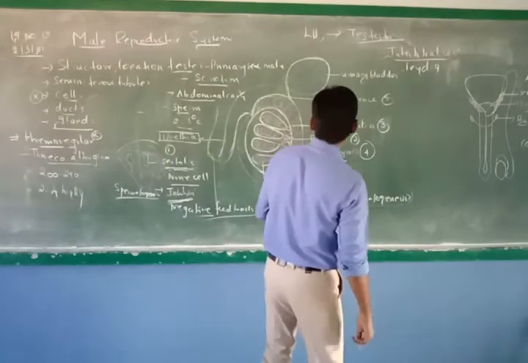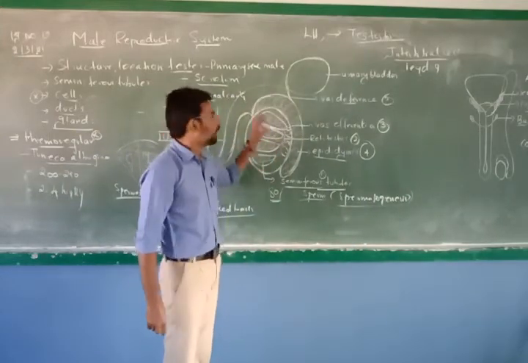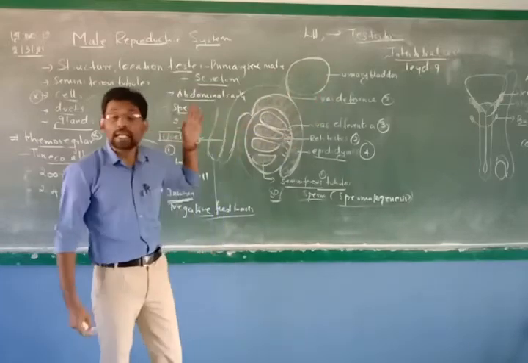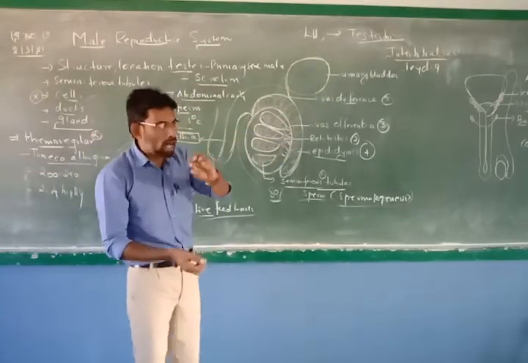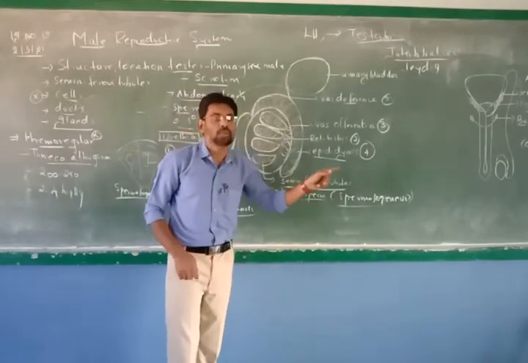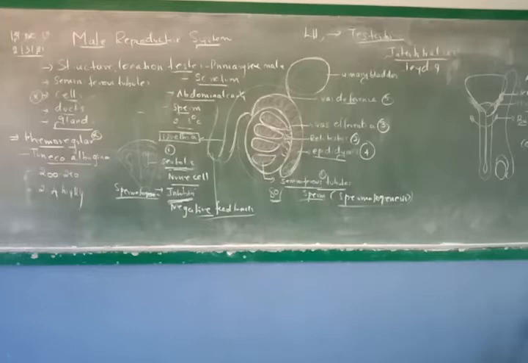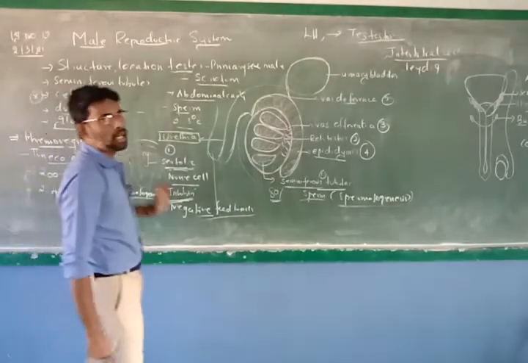The composition of semen. As I told you, after the sperm is produced, the sperm is moving into all the tubes. Okay, now the sperm cannot move by its own. It needs a medium for movement. Without that medium, sperm cannot move. So here, a kind of fluid is involved in the movement. That fluid is called semen. It is a milky mucoidal fluid that contains sperm and the seminal plasma. The seminal fluid acts as a transport medium, provides nutrition, contains chemicals that protect and activate the sperm, and also facilitates their movements. Okay, so these are all very important points regarding the male reproductive system.